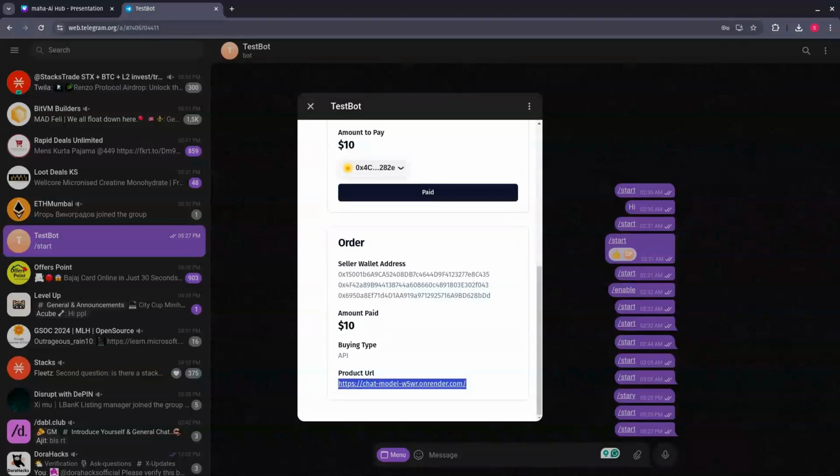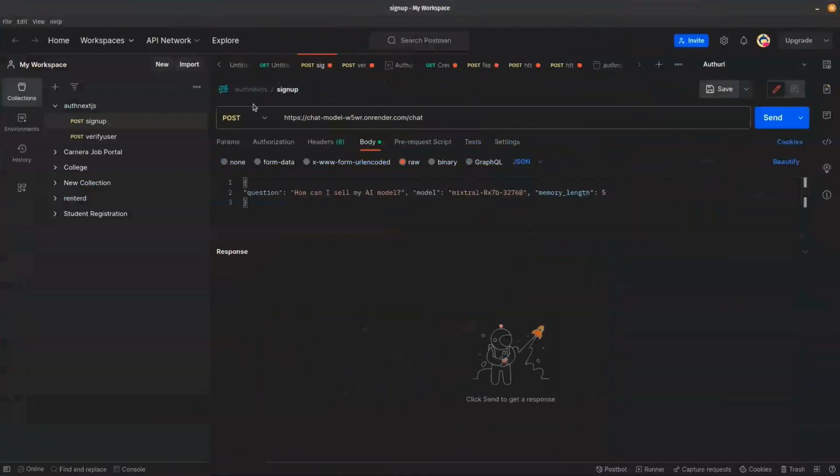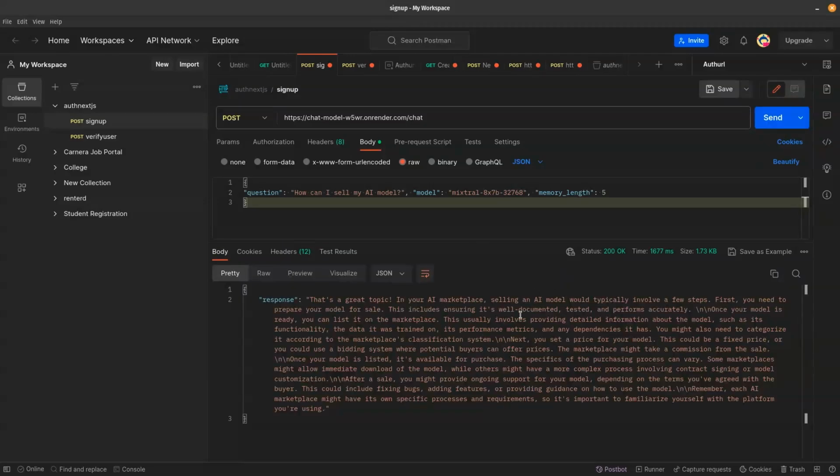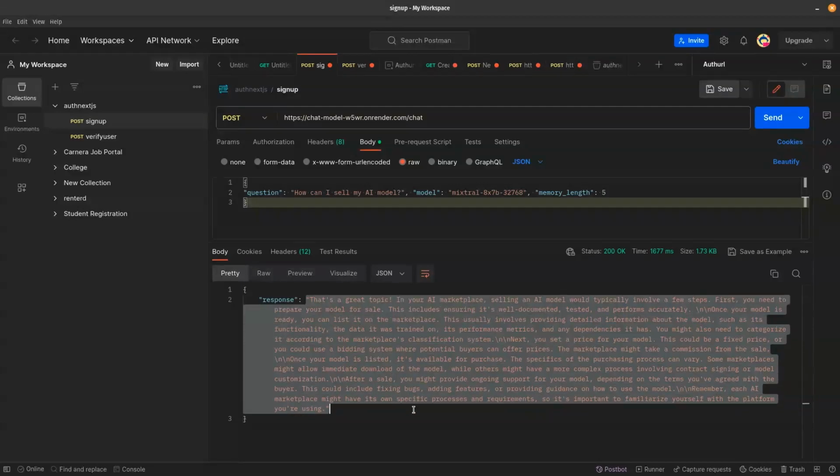So now let's put the API endpoint in Postman and check how exactly we would test it. So now I'll just put it here and put the API that we have just got, and ask a question: how can I sell my model? And just test it by sending a query. As you can see, we have received the response from the API. This is the response that we have got from the API. This was all about our application, which is a decentralized AI marketplace on Telegram mini apps.